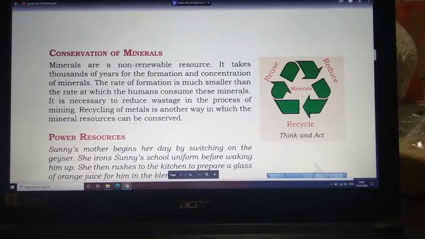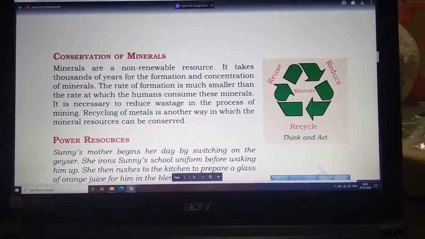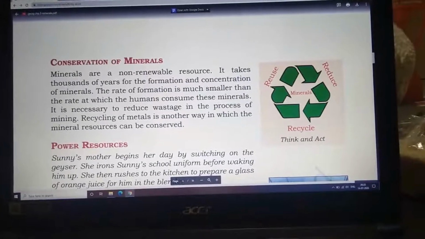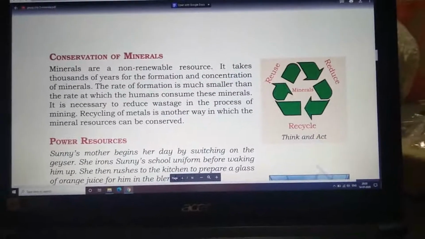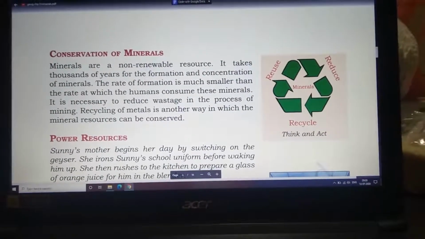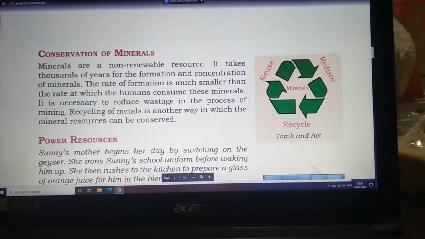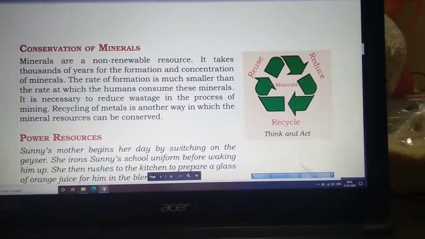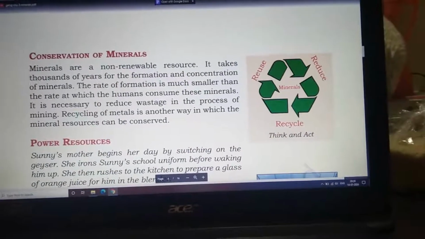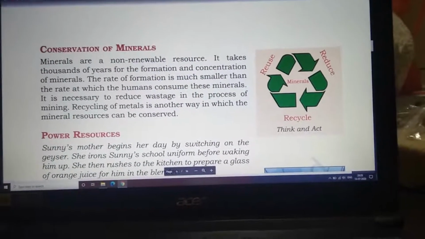It is necessary to reduce wastage in the process of mining. Recycling of metals is another way in which mineral resources can be conserved. Minerals and metals can be recycled, and the use of minerals should also be reduced. So reuse, reduce and recycle. These are the 3 R's which are very necessary for the conservation of minerals. So here we end our mineral topic. In the next class we will begin with the power resources.